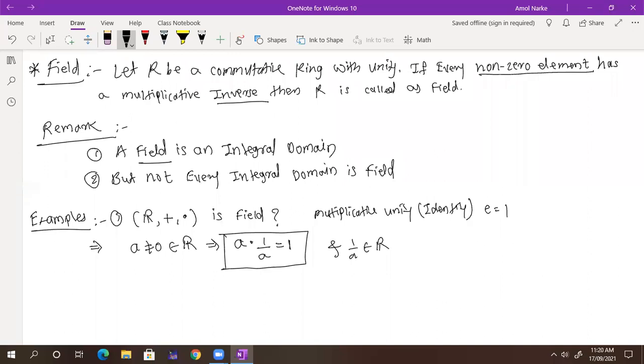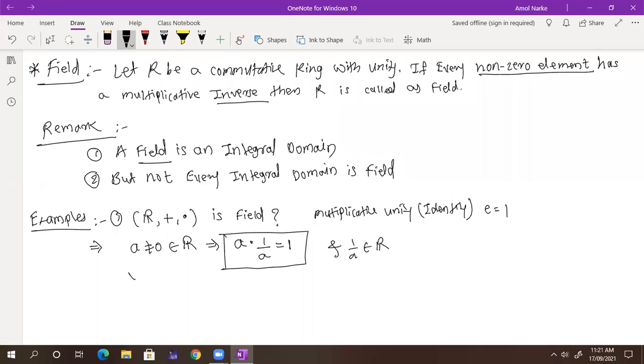You can take a equal to 9. What is the inverse of 9? Such that if I multiply a into a inverse, I will get the identity, that is nothing but 1. It is 1 upon 9. Whether 1 upon 9 belongs to the real numbers? Yes. So for any non-zero number, you can take 1 upon your roll number, and it belongs to the real numbers. Okay, so this is the example of it.